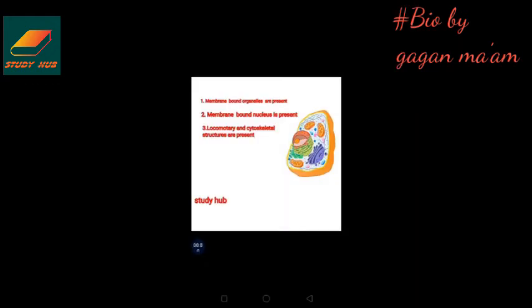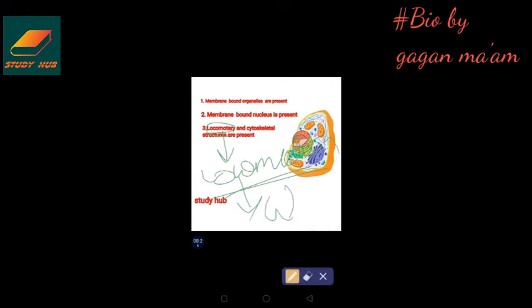In the eukaryotic cell, locomotory and cytoskeleton structures are also present. Now what is this locomotory? Locomotory is obviously related to locomotion, that is, it will do the movement, and for this cilia and flagella are present.